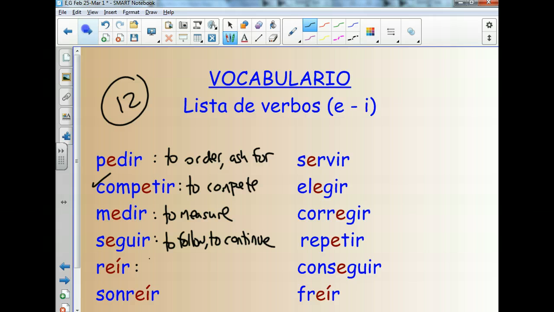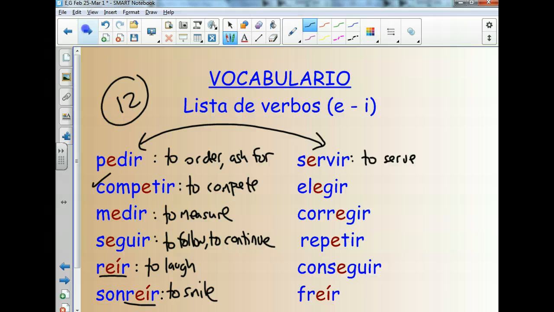Here's two great verbs. The verb reír means to laugh, and the verb sonreír means to smile. So they're pretty related. You know, reír is inside this sonreír, and they're commonly confused, so just be sure that you're studying them the right way. Servir is just what it looks like, it's to serve. Commonly used with the verb pedir, you order and then you get served something when you're in a restaurant. Elegir is to elect, almost looks like English. Corregir looks like it is to correct. Nice school vocab word for those of you guys that are working with that on your independent projects. Repetir might be another school vocab word as well. It means to repeat. Although you guys really on those projects want to use new vocab, not necessarily this.